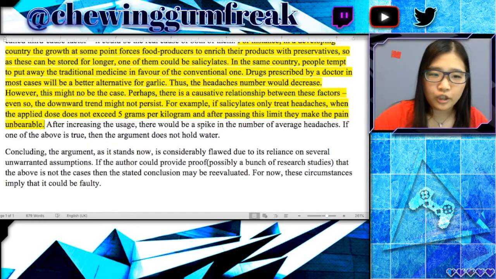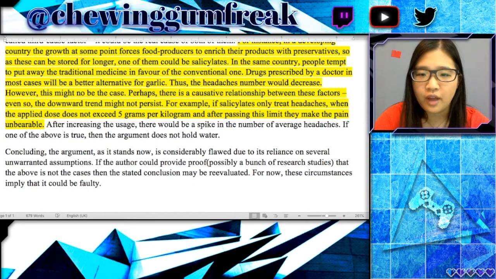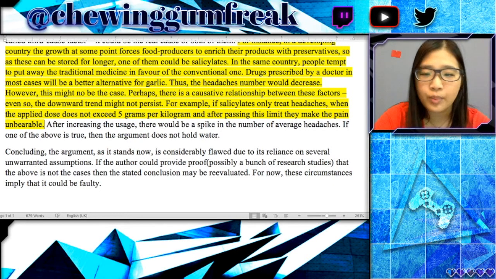Now we just have the conclusion left. "Concluding, the argument as it stands now is considerably flawed due to its reliance on several unwarranted assumptions. If the author could provide proof, possibly a bunch of research studies, that the above is not the case, then the stated conclusion may be re-evaluated. For now, these circumstances imply that it could be faulty."